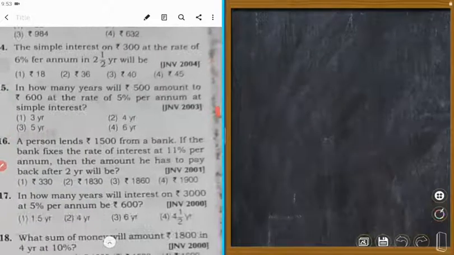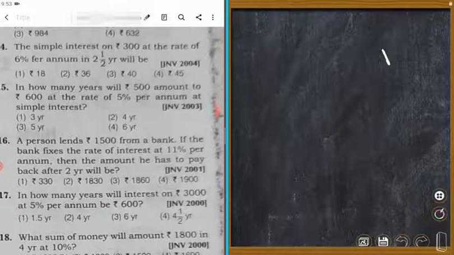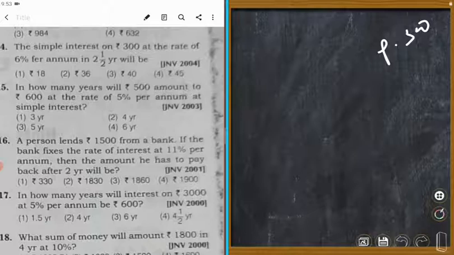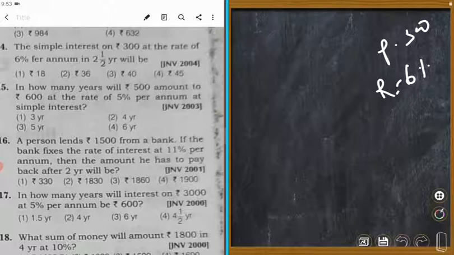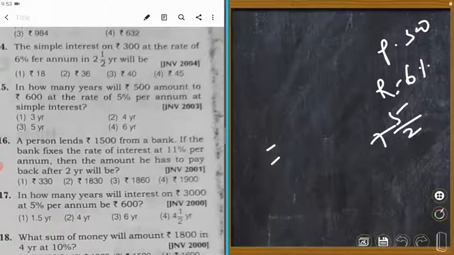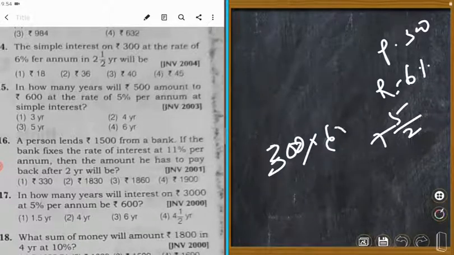Next, the simple interest on 300, P is equal to 300, at the rate of 6% per annum, R is equal to 6%, for 2 and a half years, 5 upon 2, is the time. So the simple interest I is equal to 300 into 6 into 5 upon 2 upon 100.